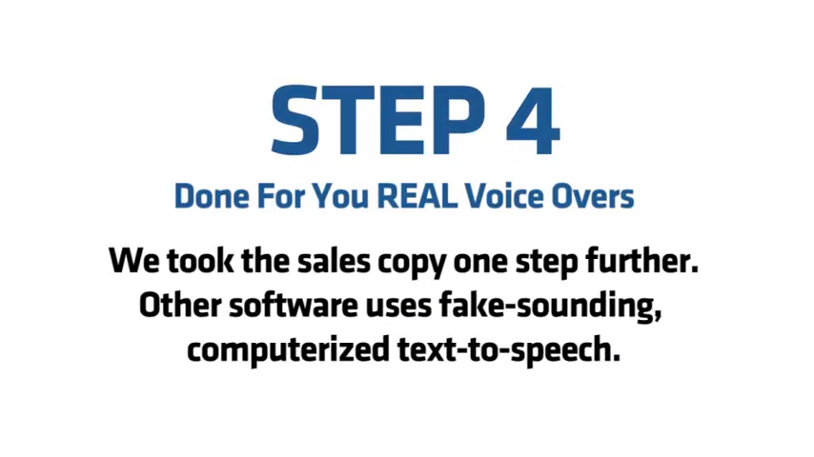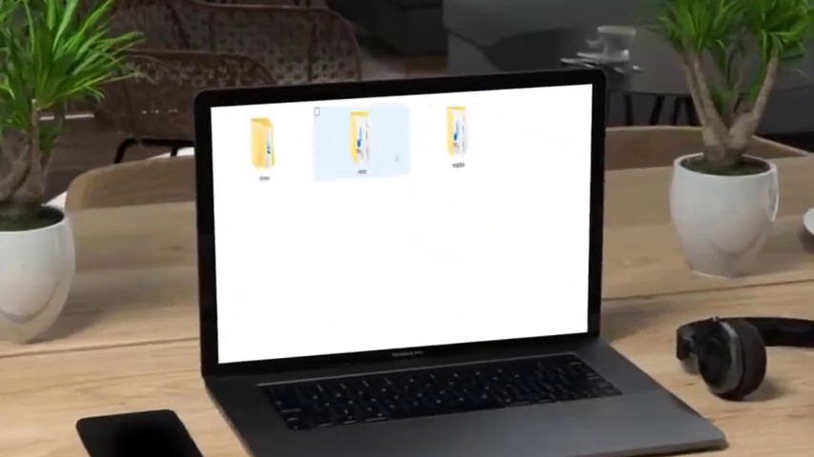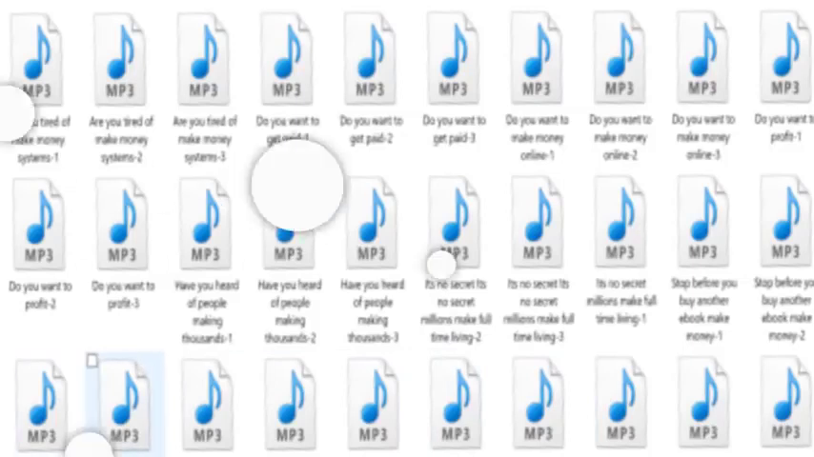Step 4. Done for you real voiceovers. We took the sales copy one step further. Other software uses fake-sounding computerized text-to-speech, but with AI Video Creator, a professional UK voiceover artist reads every line of these $1 million scripts. So for each line you choose, you get 3 real recordings to choose from. You just click Next to cycle through the preloaded recordings for the hundreds of lines inside AI Video.